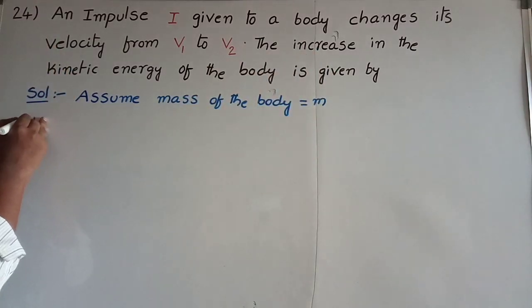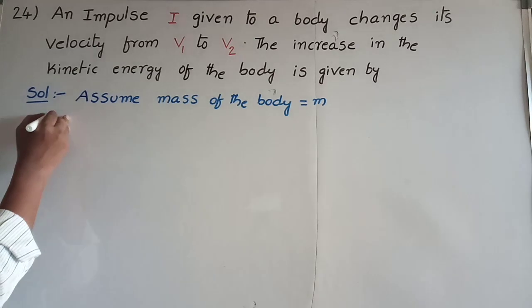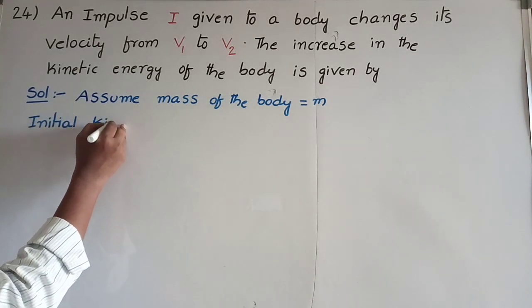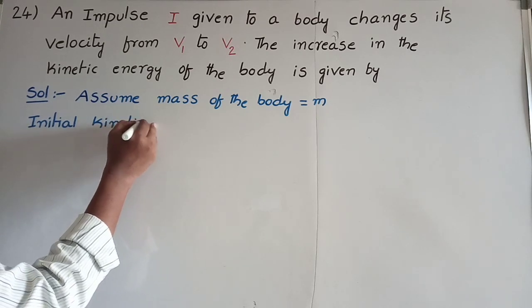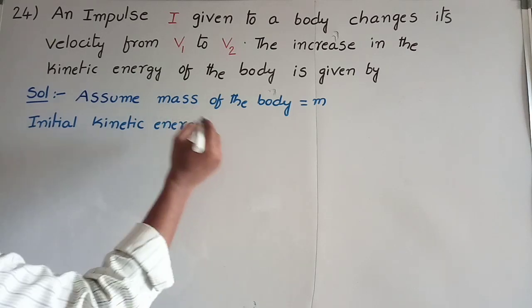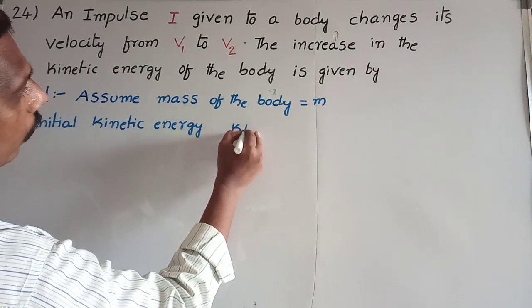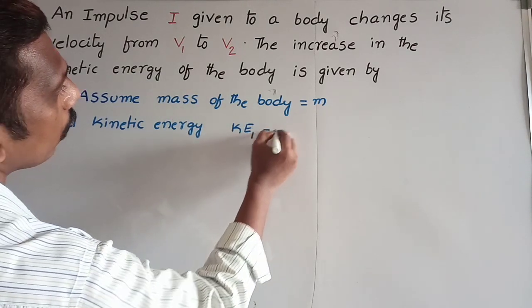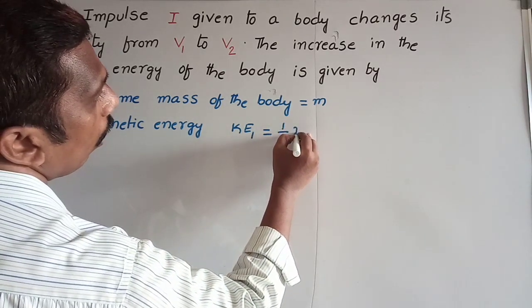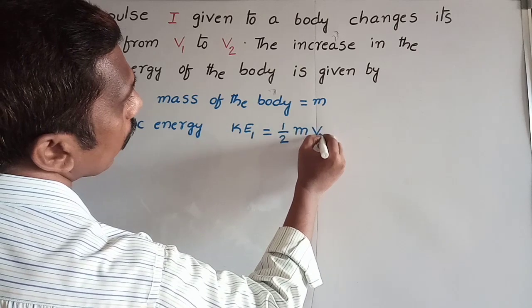Find initial kinetic energy. Initial kinetic energy is represented by Ke1. So Ke1 is equal to, kinetic energy formula we already know, half m v square, half m into initial velocity v1.